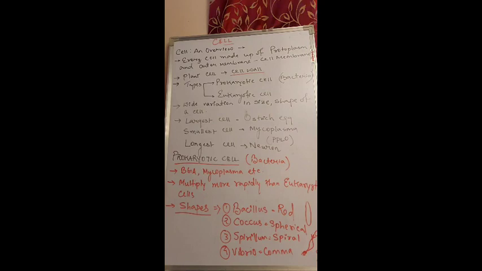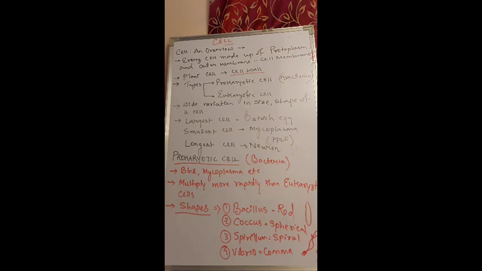Then another difference is that membrane bound organelles such as mitochondria and endoplasmic reticulum are absent in the prokaryotic cell, whereas the eukaryotic cell consists of all membrane bound organelles which perform different functions. There is a division of labor within the cell organelles.